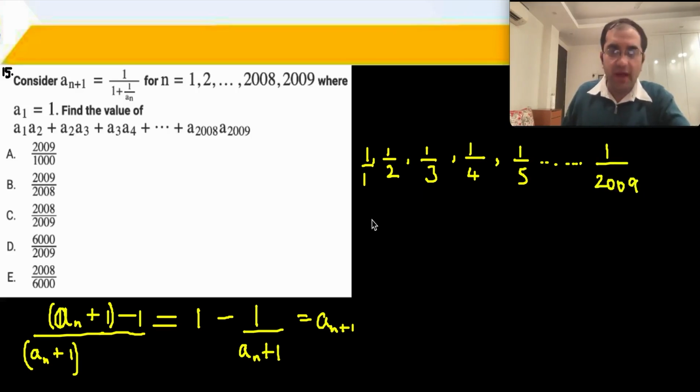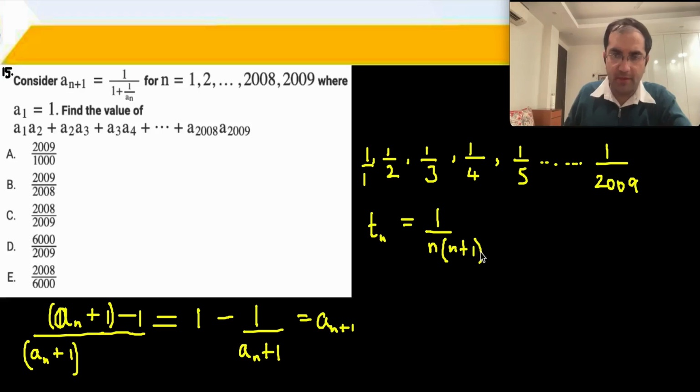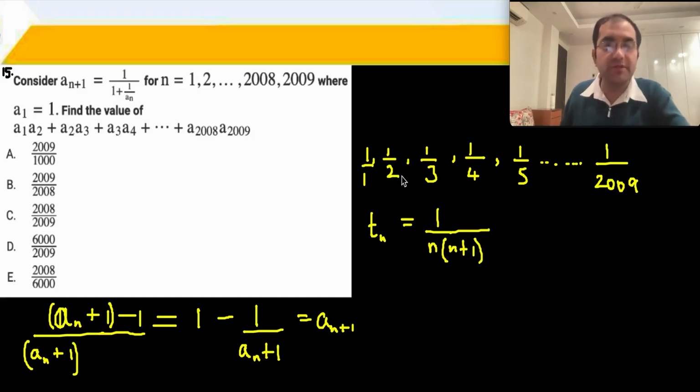Now I can get the nth term. Nth term is going to be simply 1/n into n+1. Right? Because what is the first term? A1, A2, what is it? 1 into half.